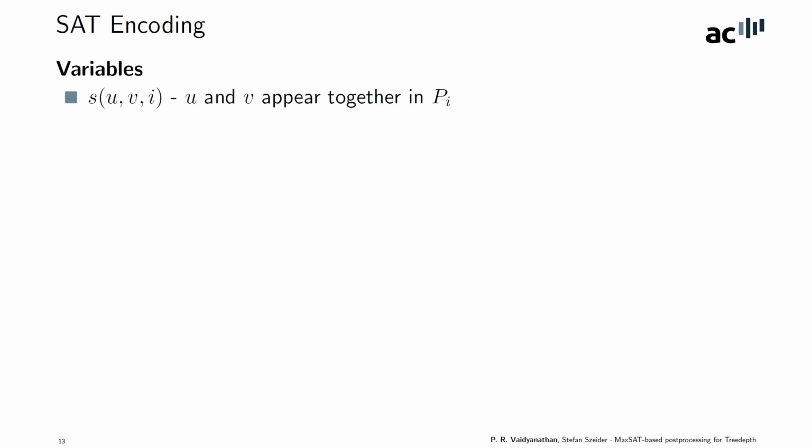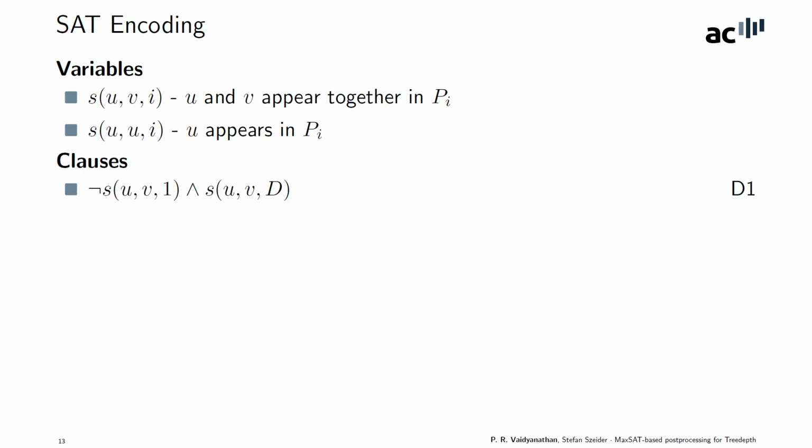So we need one set of variables of the form S(U, V, i), which is true if U and V appear together in the ith layer, and the variables of the form S(U, U, i), which is true if U appears anywhere in the ith layer. And now we describe the clauses of the encoding. This clause ensures that no two vertices appear together in the first layer, and every vertex pair appears together in the last layer, which is the condition D1.